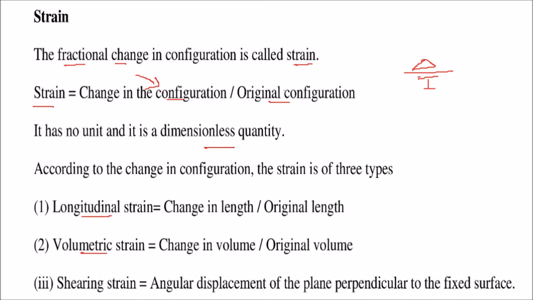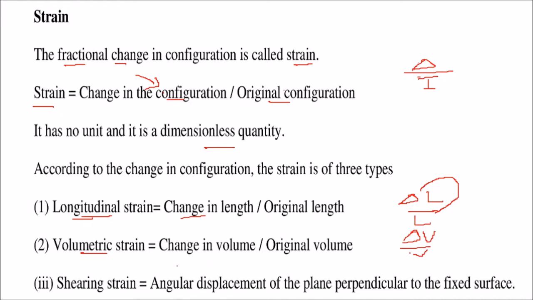Let us see what is longitudinal strain. This is change in the length. When we have a change in length with respect to the original length, this is the longitudinal strain. If there is a change in volume with respect to the original volume, then this is the volumetric strain.